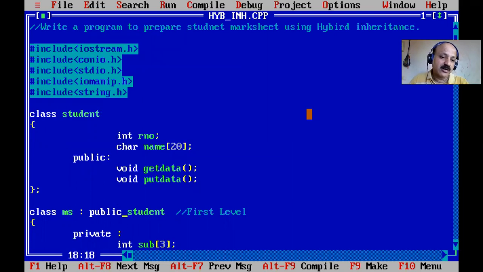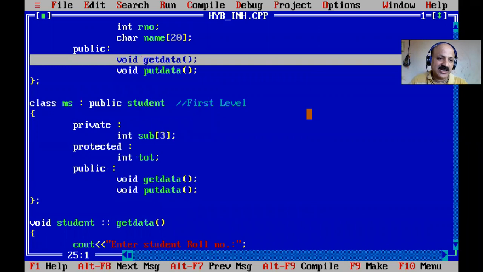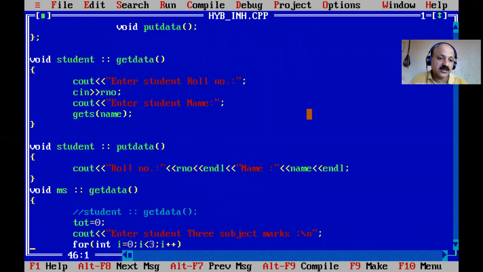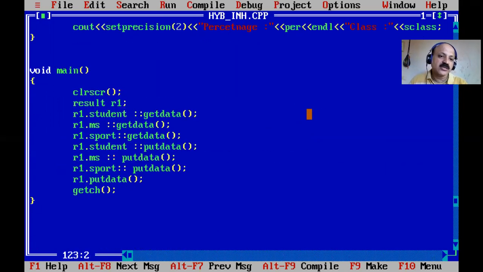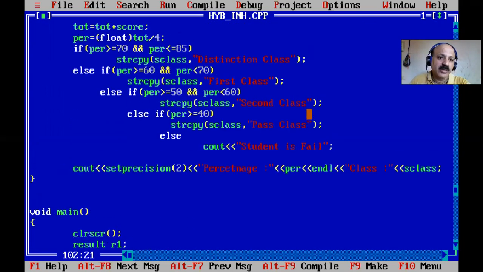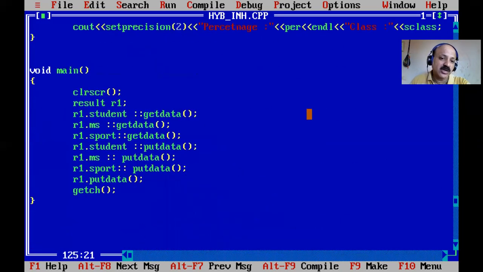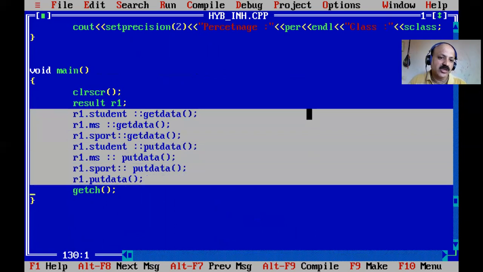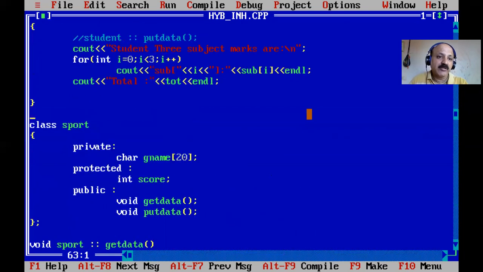Now here I declare it private. So ambiguity we can already solve here, like you can see get data and input data are there. If we reserve, here we cannot provide the scope resolution operator. So the result class itself has get data, but put data is a member only in the result class, and that is put data. So get data is properly handled, but put data is not handled, and the class's own member is called. So here we already solve the ambiguity using the class and scope resolution operator. And now we can take the private inheritance.